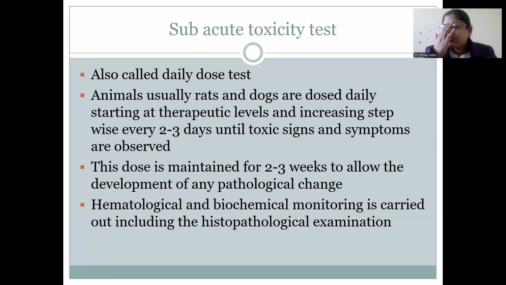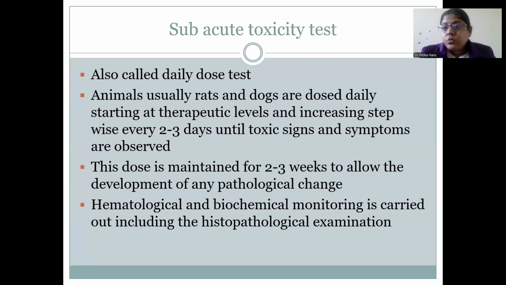Acute toxicity study is done for a period of 2 weeks, and subacute toxicity study is done for a period of 2 weeks to 6 months. So the graded doses of the drugs are given, and we look for pathological changes in the animals. We can also look at biochemical changes, such as cholesterol, triglyceride, LDL, HDL, VLDL. We can also monitor the liver function tests: AST, LDH, ALT, and the indirect and direct bilirubin.